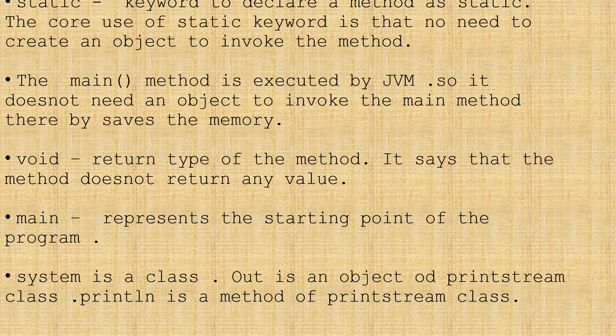Then we used the statement System.out.println. That is a statement we use to print a word, hello Java or hello anything that we want to print on the screen.